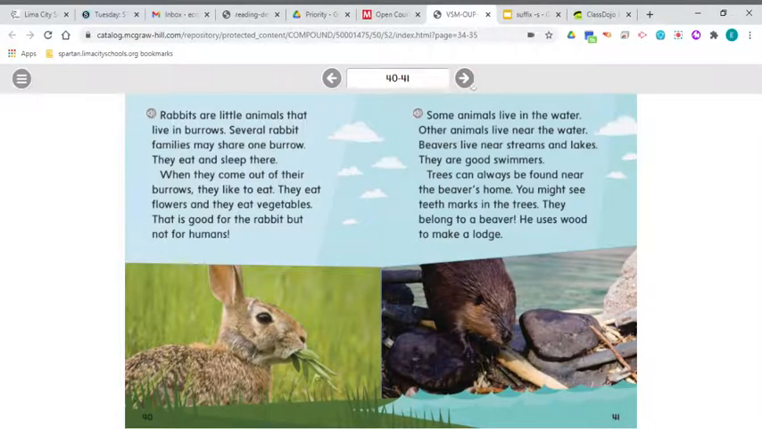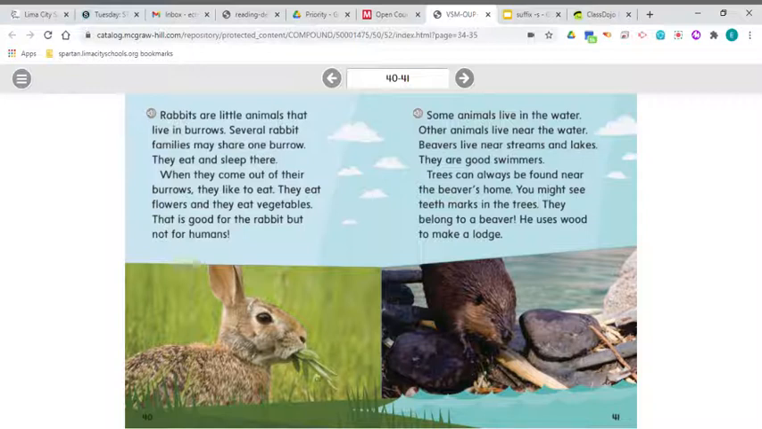Rabbits are little animals that live in burrows. Several rabbit families may share one burrow. They eat and sleep there. When they come out of their burrow, they like to eat. They eat flowers and they eat vegetables. That is good for the rabbit, but not for humans.